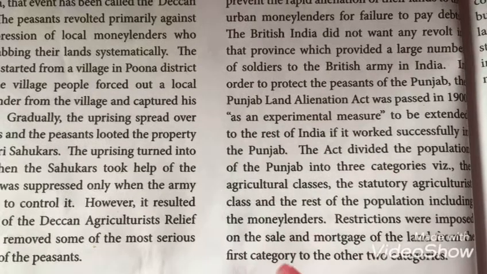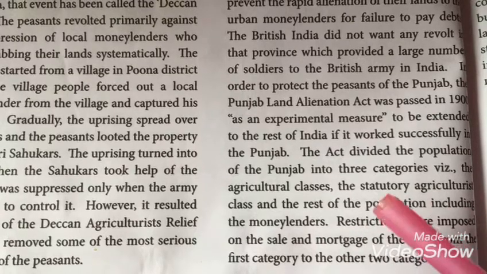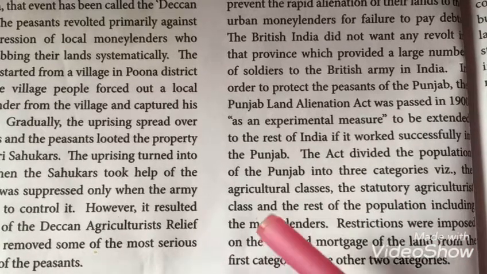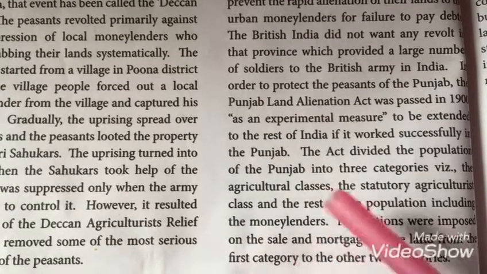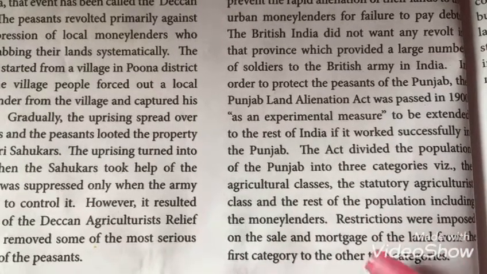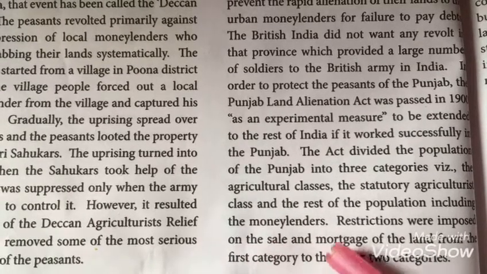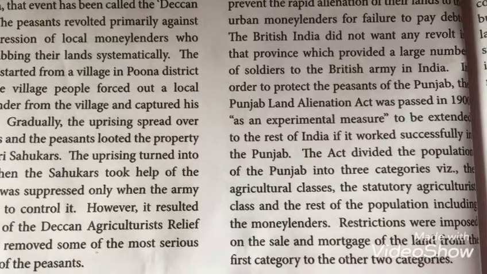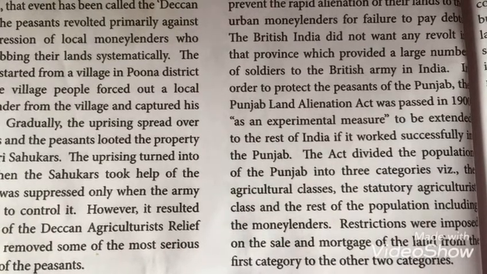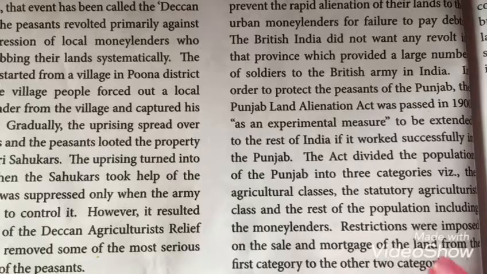So the first category, the agricultural classes, consists of the farmers, and the second category, the statutory agriculturist class, consists of the farmers who have the right of law, and the third category is the money lenders. Also, some restrictions and rules were imposed on the sale and the mortgage. You know what a sale is, right? What do you mean by mortgage? Mortgage means, in Tamil, we call it adamanam, nilatha adamanam vekirathu. Some restrictions were made on the sale and the mortgage of the land from the first category people to the other category.